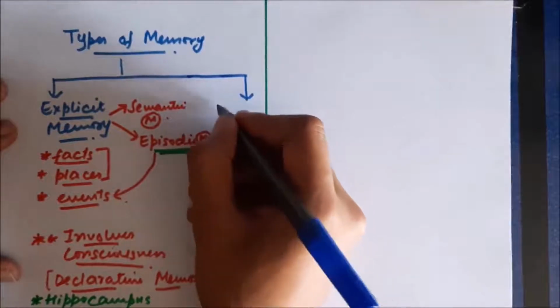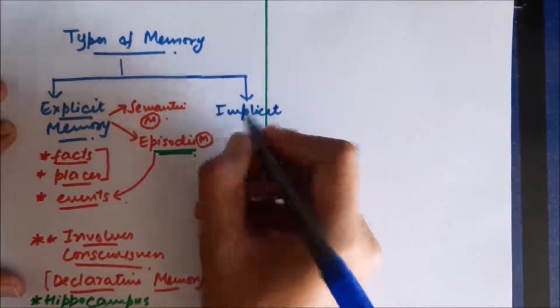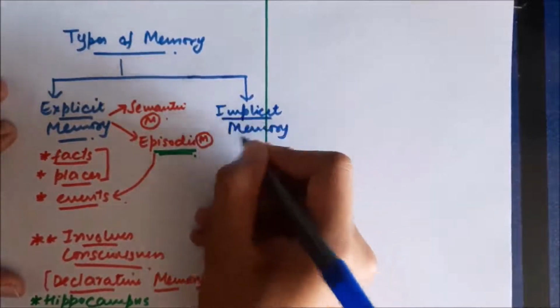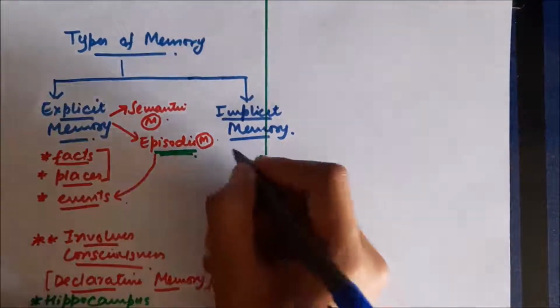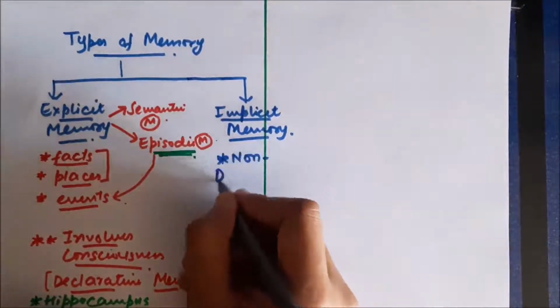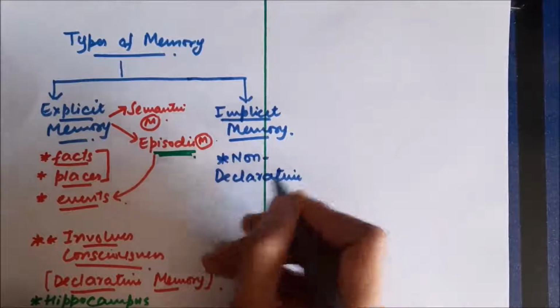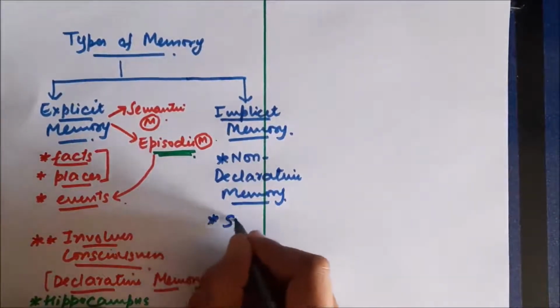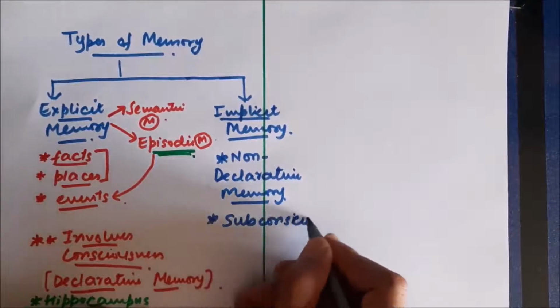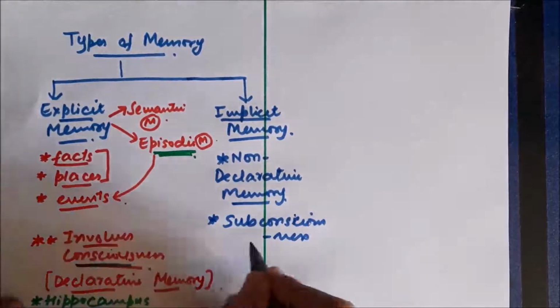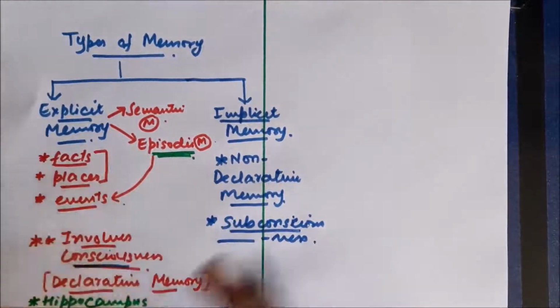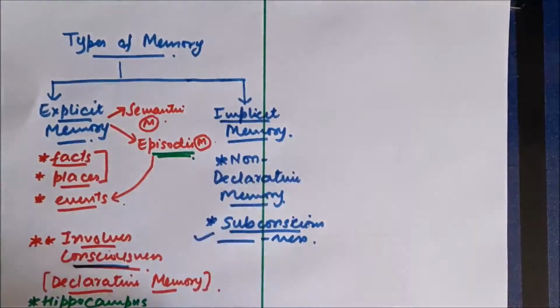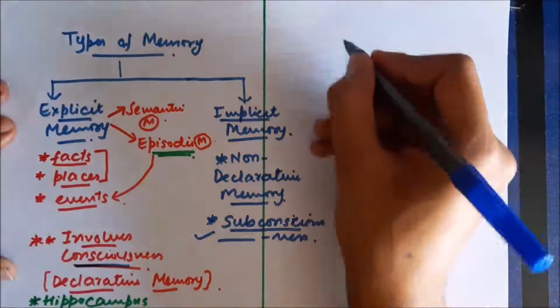Another type of memory is called the implicit memory. Implicit memory is also called non-declarative memory. Implicit memory is the subconscious type of memory, so it involves the subconscious part of the brain. Explicit memory we already discussed involves consciousness, whereas implicit memory involves subconsciousness. So if we learn something, then next time we are able to do that exactly in a proper way, subconsciously, without thinking about it. That is because of implicit memory.